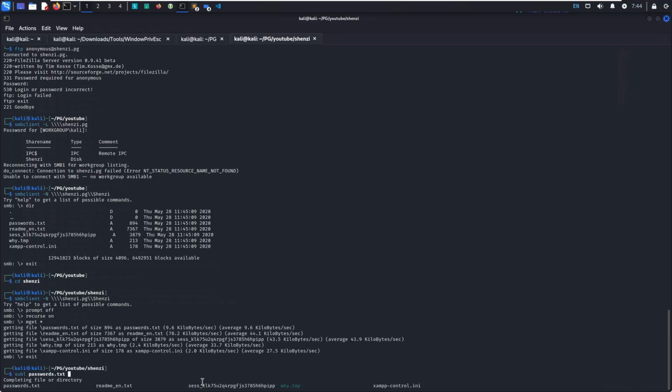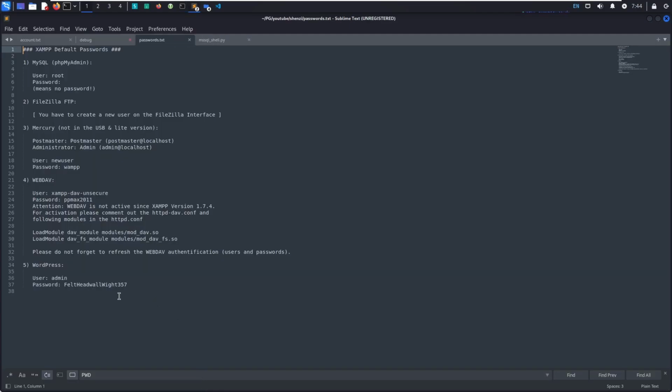Let's look at this passwords.txt file. Within this passwords.txt file, we see an admin password for WordPress, and we also see some passwords for WebDAV and none for MySQL.